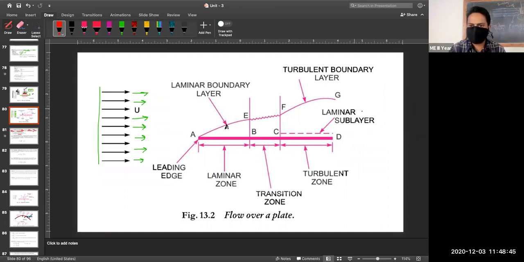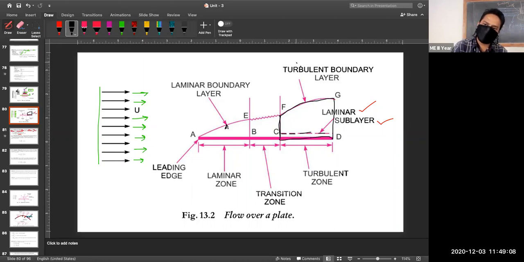Here you can see that the laminar sublayer is there on the right hand side, and in the diagram it is represented in black. It is under which region? CFGD.